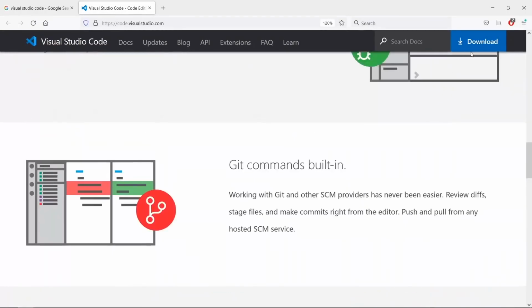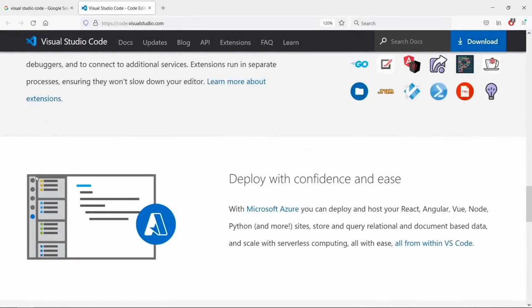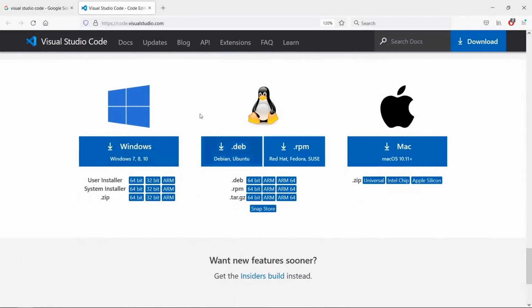If you want, you can click on this download button here, but I am just going to scroll down and have download links for Windows. If I want, I can click on user installer, system installer. You can click on what you want. If you are on a 32-bit system, you're going to download a 32-bit version. I am just going to click on 64-bit here because I am on a 64-bit operating system.